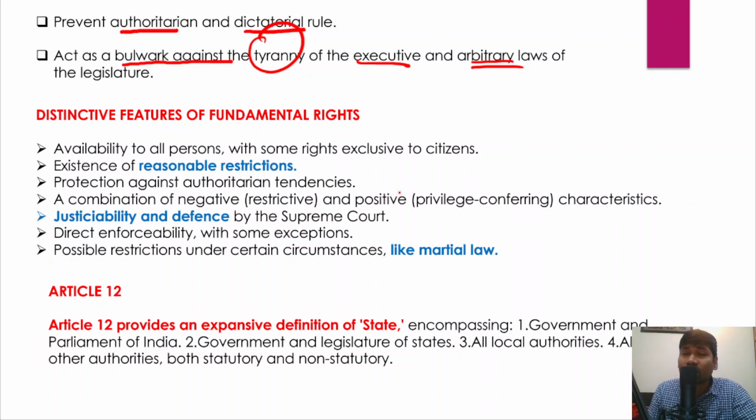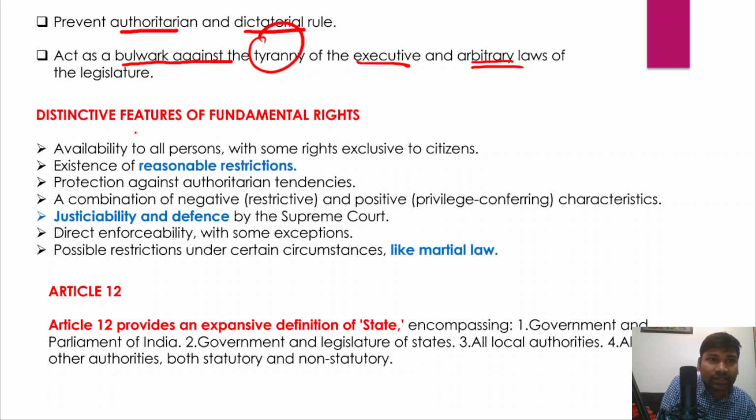Right? So that's how fundamental rights are given such a major importance that you could directly approach the Supreme Court and ask the Supreme Court to restore your fundamental rights as well, and the Supreme Court directs the state to immediately protect or immediately restrain from violating the fundamental rights of an individual. Right, so this is the necessity and importance of the fundamental rights.